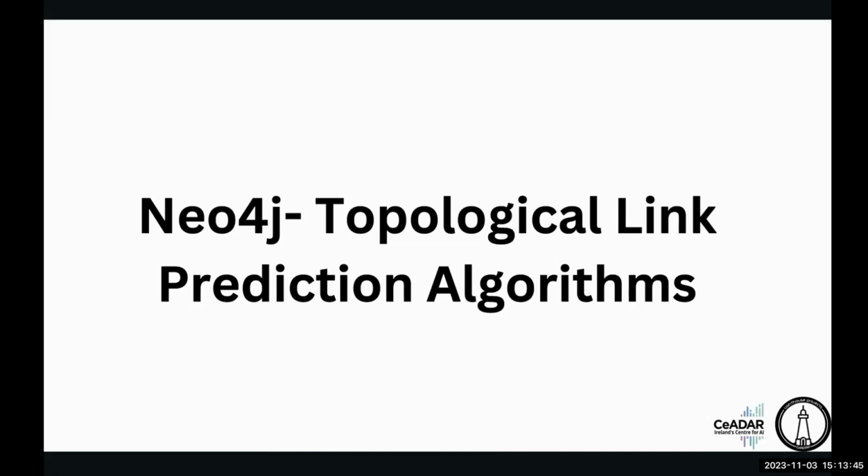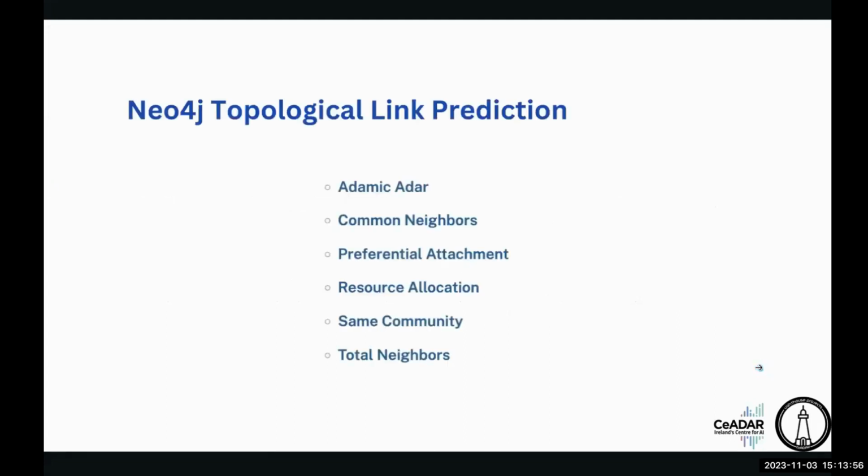In topological link prediction, Neo4j has six different types of algorithms. They are called Adamic Adar, common neighbors, preferential attachment, resource allocation, same community, and total neighbors. These are six different types of pre-built algorithms, and they are easy to use for large scale deployments in a pipeline, to find closely connected nodes within a given network.